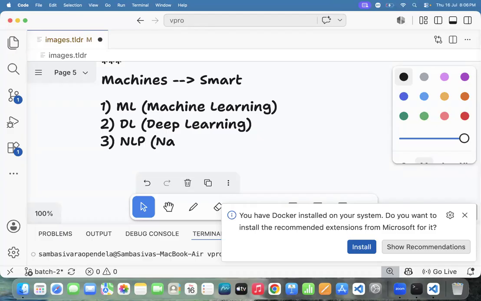NLP stands for, Chaitanya garu, natural language processing. Sorry, natural language processing.